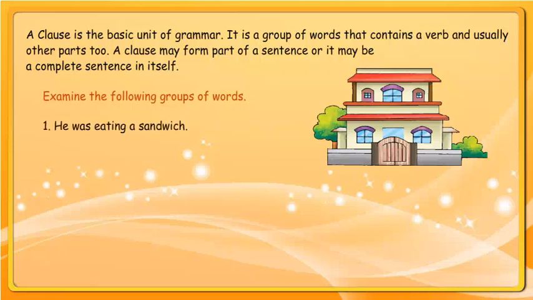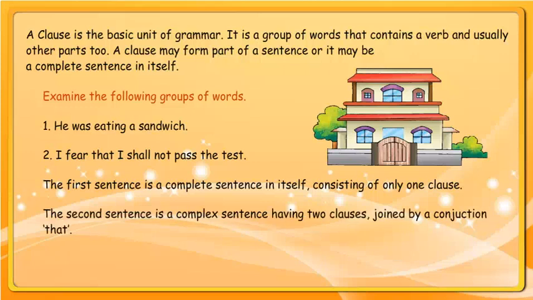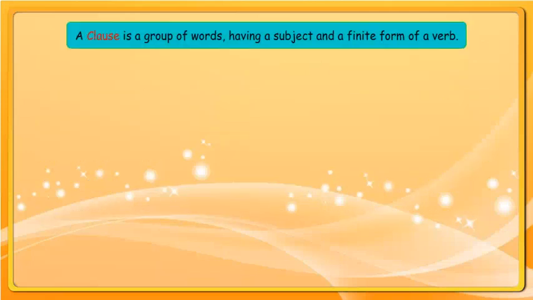He was eating a sandwich. I fear that I shall not pass the test. The first sentence is a complete sentence in itself, consisting of only one clause. The second sentence is a complex sentence having two clauses joined by a conjunction, that. A clause is a group of words having a subject and a finite form of a verb.